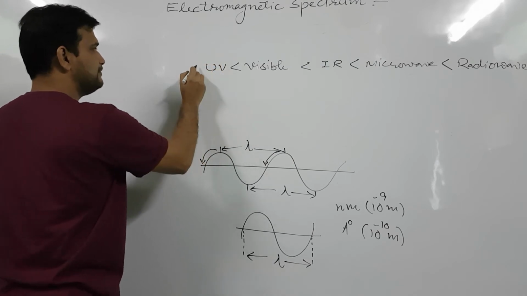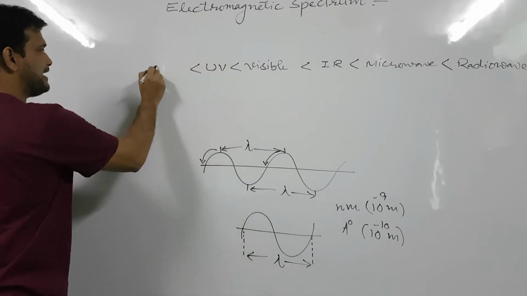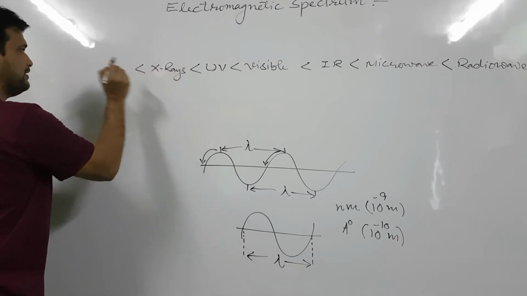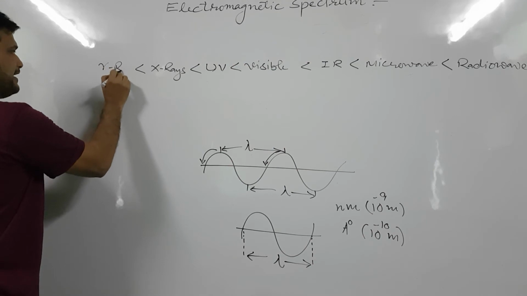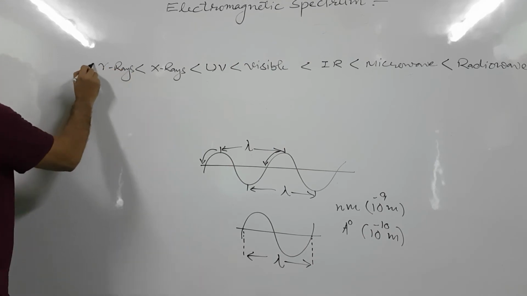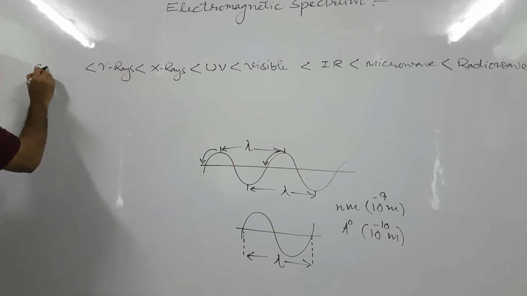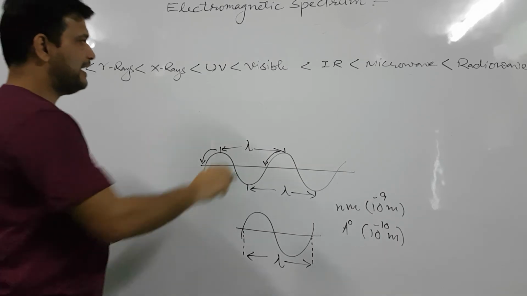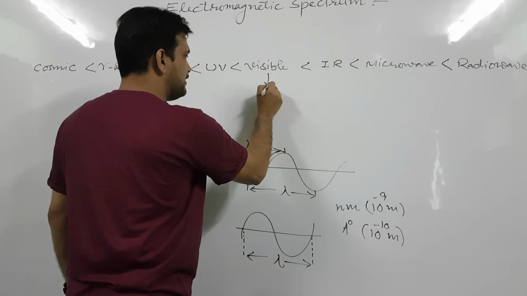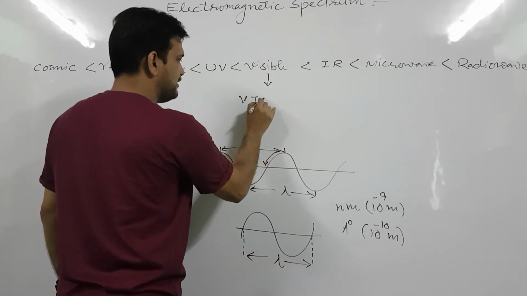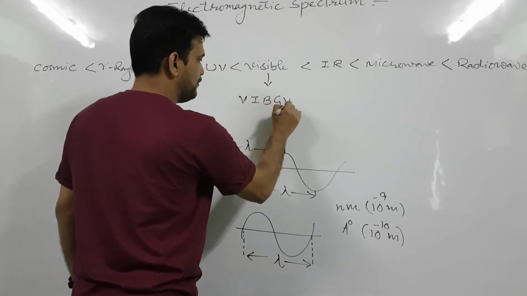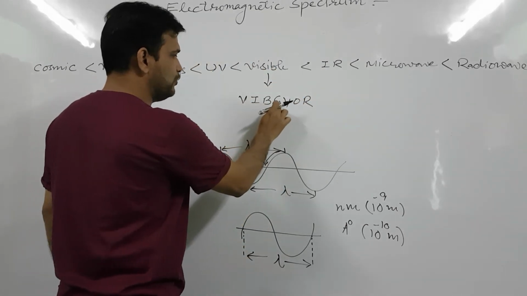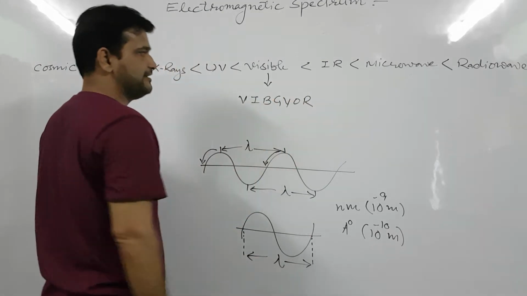and UV, then X-rays, then gamma rays, and then cosmic rays. And you know, visible is VIBGYOR, violet, indigo, blue, green, yellow, orange, red.